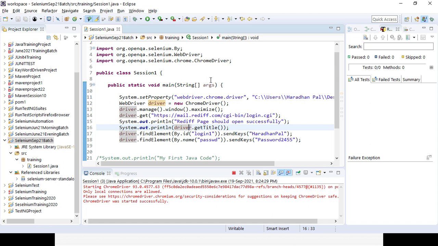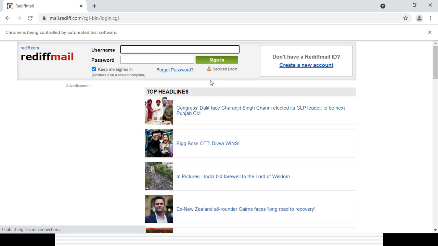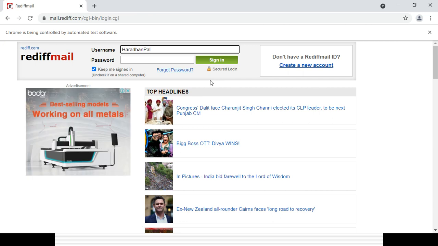And it is a web edit box. Definitely I want to pass some keys with the help of the sendKeys method. Okay, you can see it is entering in the username field, and also it will be entered in the password field. In case it is not entering, you have some error. Okay, it is entering.